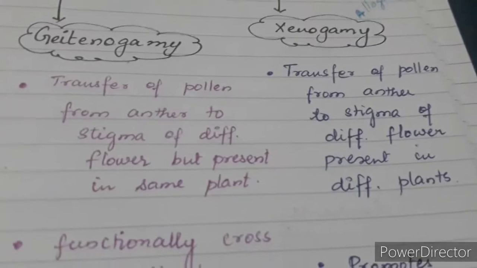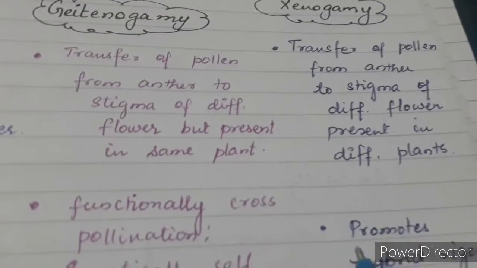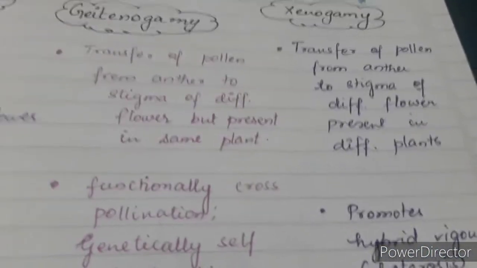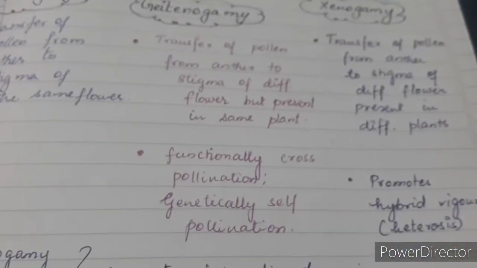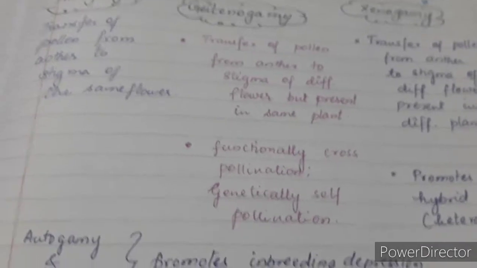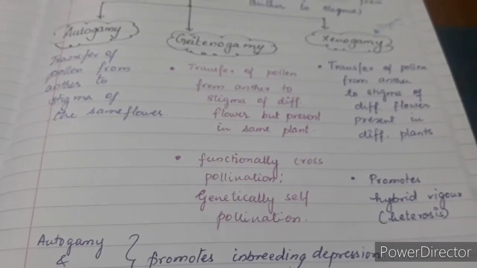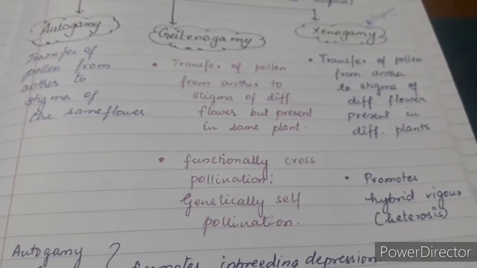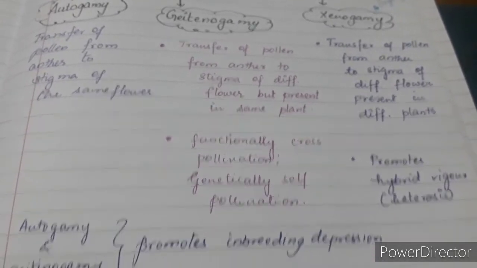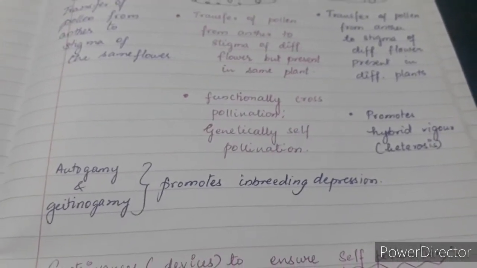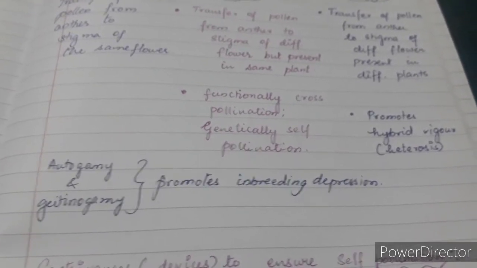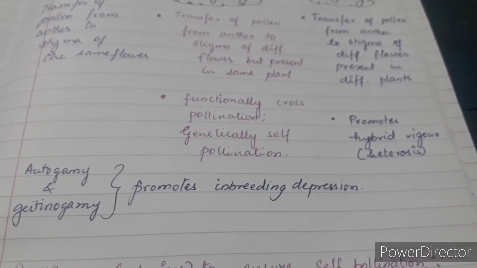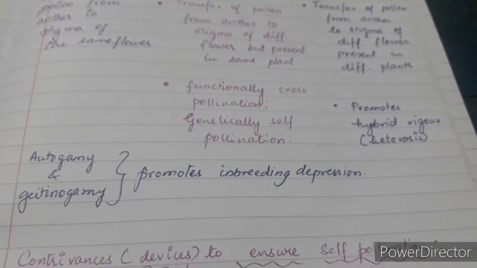In the case of xenogamy, it promotes hybrid vigor, which is also referred to as heterosis. So far we have discussed the features of autogamy, geitonogamy and xenogamy. Autogamy and geitonogamy promote inbreeding depression, and xenogamy promotes hybrid vigor, or heterosis.